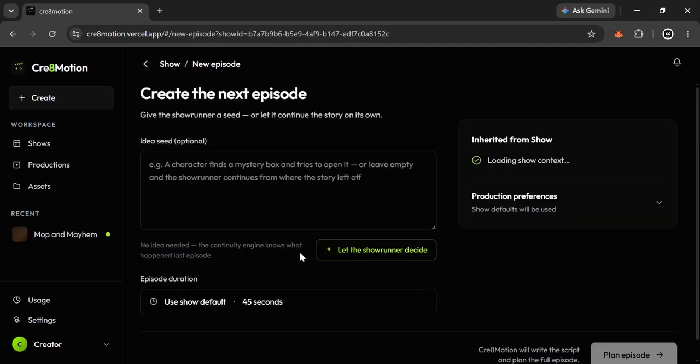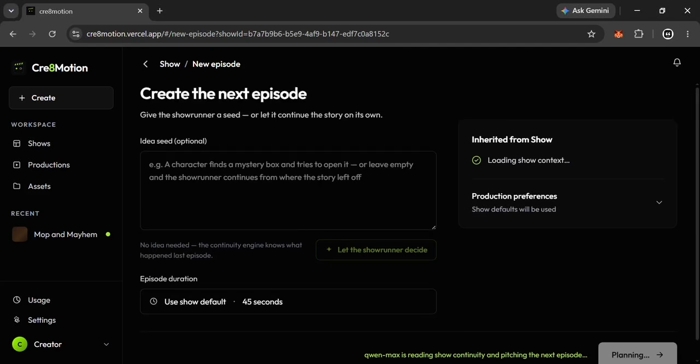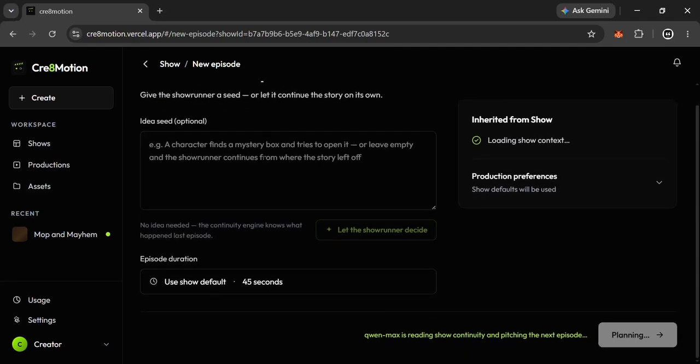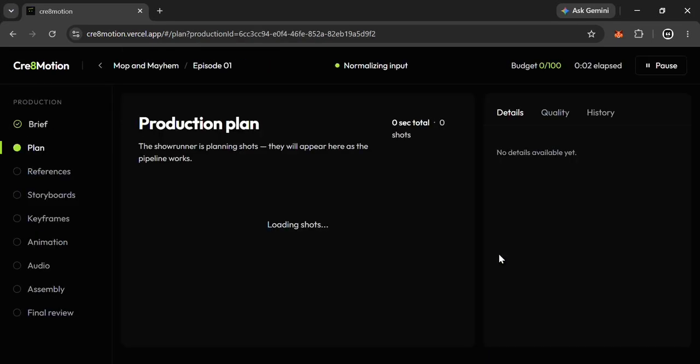Now, the part I love. New episode, and I'm not going to type anything. This button says, let the showrunner decide. Qwen Max reads the show's continuity, what happened, what questions are open, and writes the next episode itself. And it's not just writing a script, it's running a 17-stage pipeline. Script, beat sheet, shot list, every shot with framing, lighting, and continuity locks.